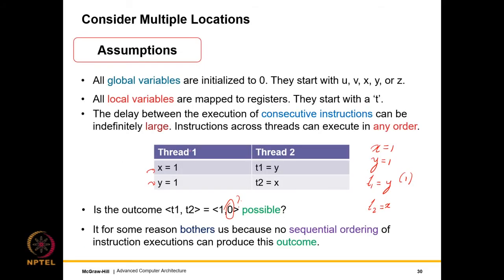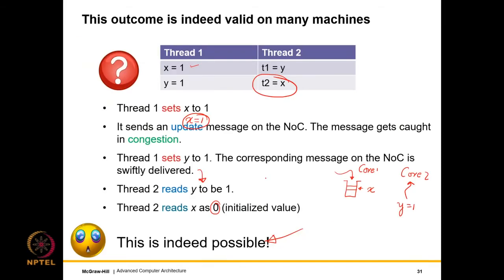And as you can see, we will end up with a non-intuitive outcome. But on a real machine, if we have these complex features of an on-chip network and write buffer and all of these sophisticated things, then this outcome is indeed possible, right? We might not like it, but if we have the complexities that we have mentioned, this outcome is indeed possible.